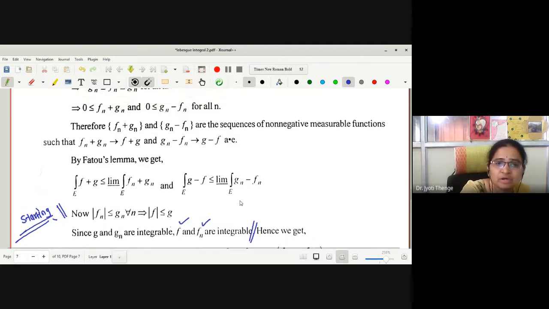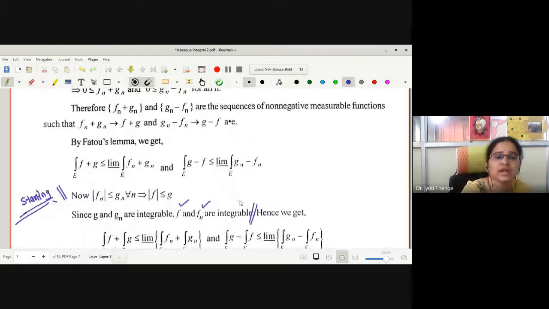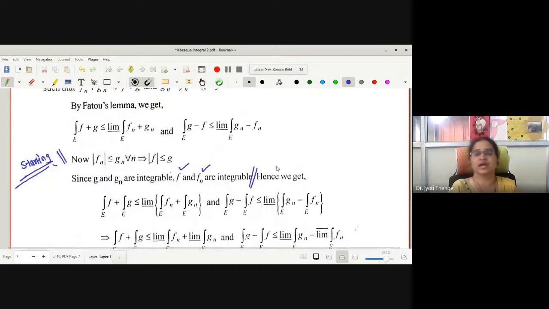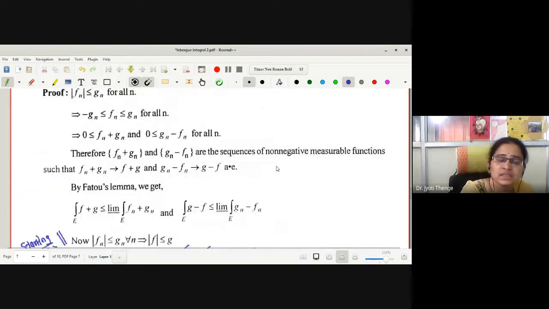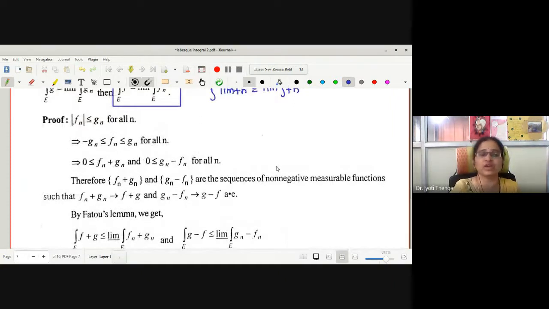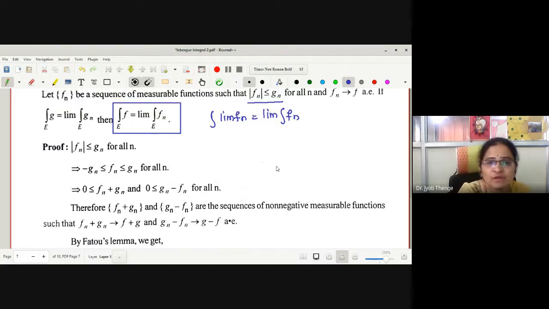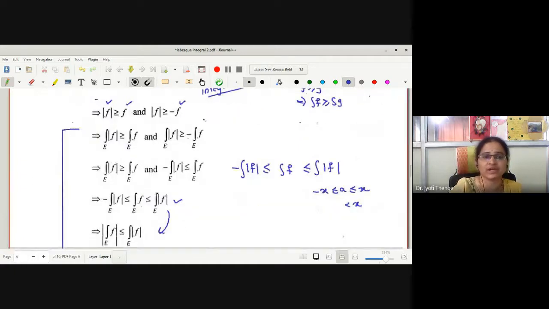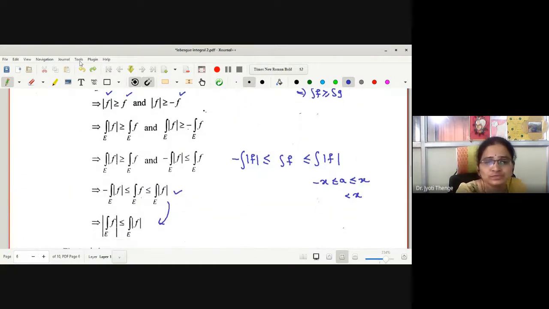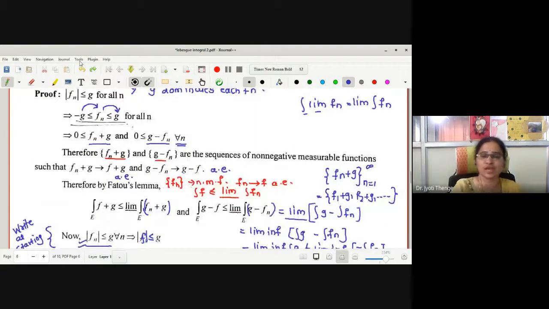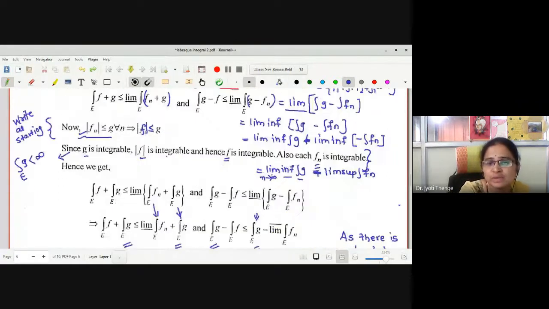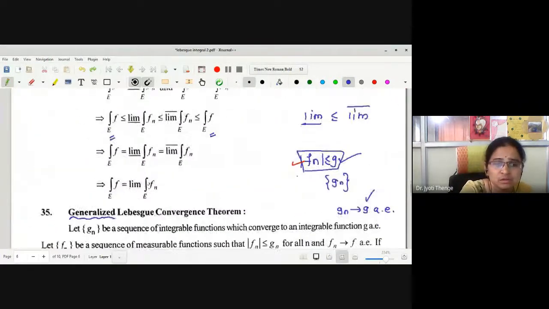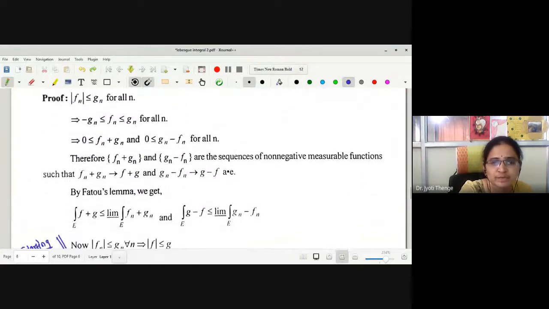Therefore, if you are going to write this in your notebook, you write this statement first: F and Fn are integrable, and then you start proving this. This proof is very similar to the proof we gave for the Lebesgue convergence theorem. In that theorem, we found two non-negative functions with this inequality, Fn plus G and G minus Fn, and made use of Fatou's lemma, and with some suitable steps we proved it. Similarly, we are going to prove this generalized Lebesgue convergence theorem.